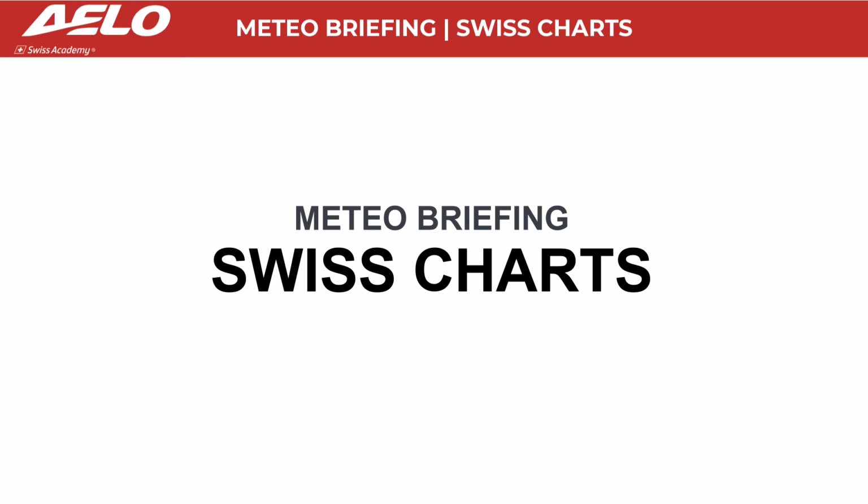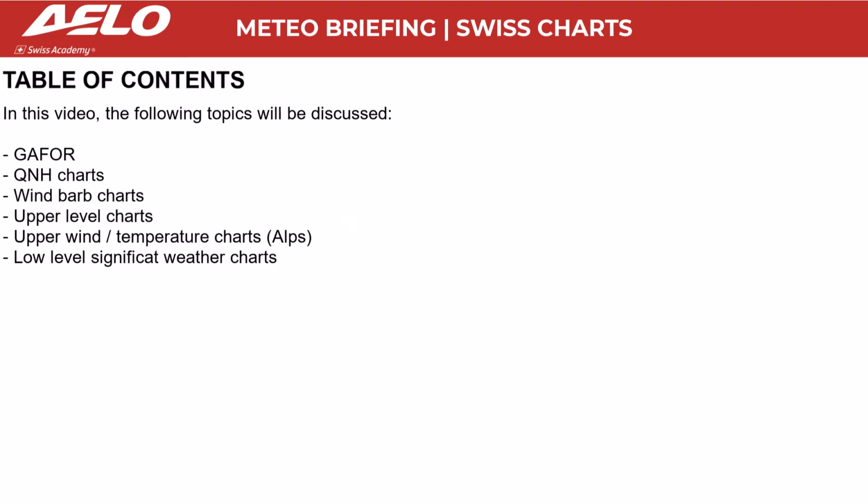Swiss charts. In this video, the following topics will be discussed: GAFOR, QNH charts, wind barbs charts, upper level charts, upper wind temperature charts, Alps, low-level significant weather chart.